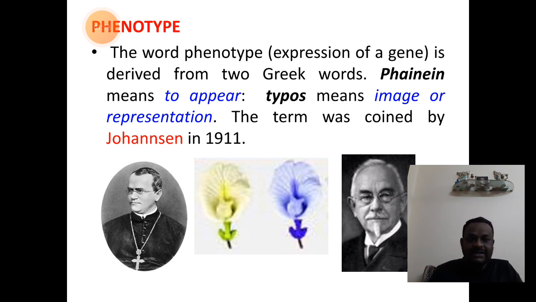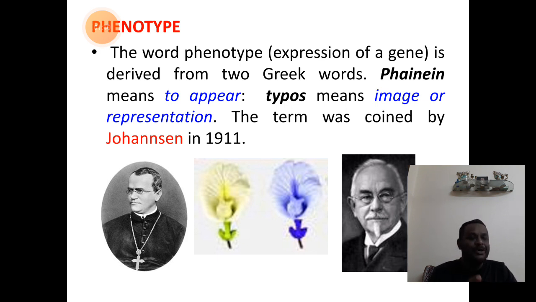First, we shall learn the concept of phenotype. Students, the word phenotype generally refers to the external appearance of an organism. Technically, it refers to the appearance of the characters of the organism due to the expression of a gene.